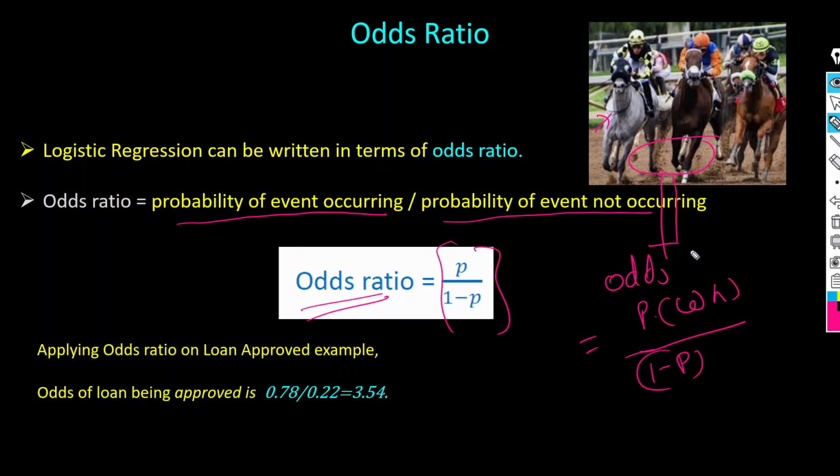It means probability of the horse winning, probability of the horse not winning. So same thing, odds ratio in our loan case: 0.78 probability the case will be approved, and 0.22 probability our case will not be approved. So in that case, the odds ratio will be 3.54.